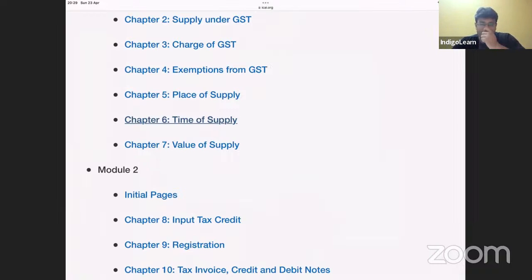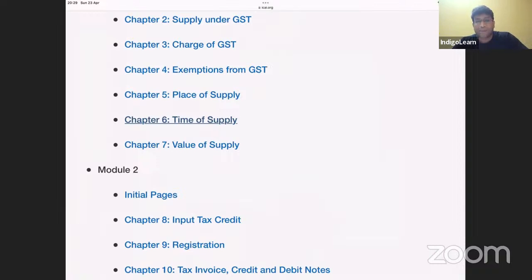Clear? Exemptions, highly important topic. And keep in mind, my dear friends, high probability that question will come in exam. And of course, we have got some old points which are still important. That is services by player, umpire, referee, coach, team manager. In exam, they give commentator will tax it.